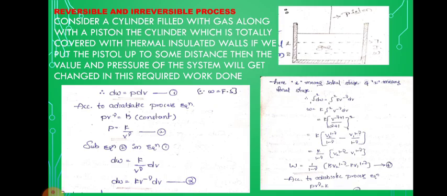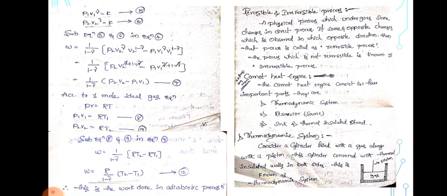According to the ideal gas equation for 1 mole, PV is equal to RT, that is P1 V1 is equal to RT1 and P2 V2 is equal to RT2. These are equation numbers 8 and 9. Substitute equations 8 and 9 in equation 7. Therefore W is equal to 1 by 1 minus gamma into R into T2 minus T1. So W is equal to R by 1 minus gamma into T2 minus T1. This is equation number 10. The above equation represents the work done in an adiabatic process.